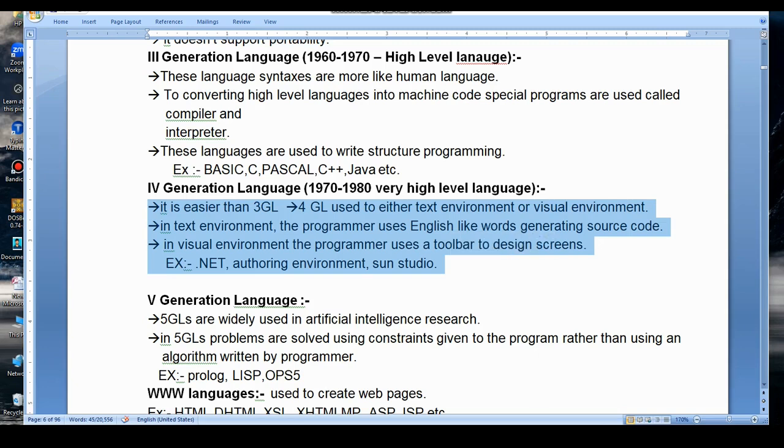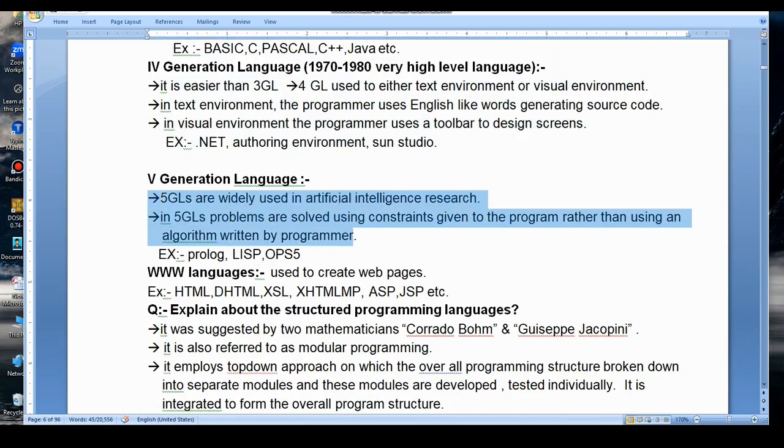So next we will discuss the fifth generation programming languages. These are widely used in artificial intelligence research technology. In fifth generation programming languages, problems are solved by using constraints given to the program rather than using algorithms written by the programmer. So here constraints are used to solve the problem. Examples for fifth generation programming languages are Prolog, Lisp, OPS5.